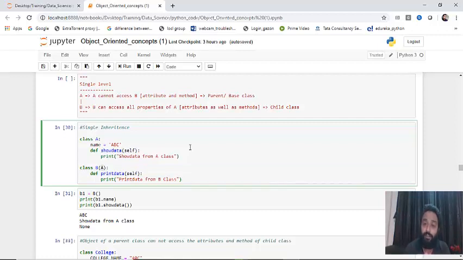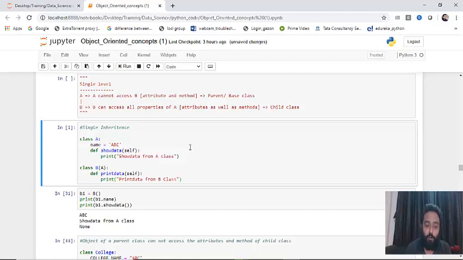Now when we create the object of class B, that object can easily access the name attribute of class A and the show data method of class A, as well as its own method. That's a different thing, it will access that by default, but if you are inheriting, it will also access the methods and attributes of its parent class. Fine. So let me execute this. So this block got executed.